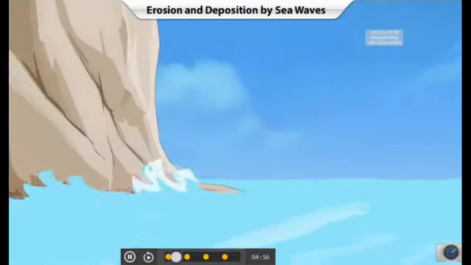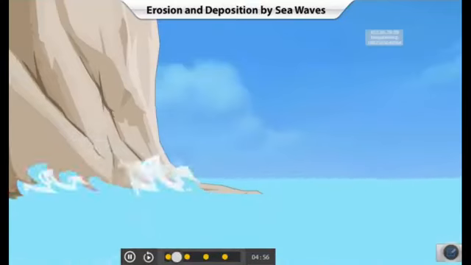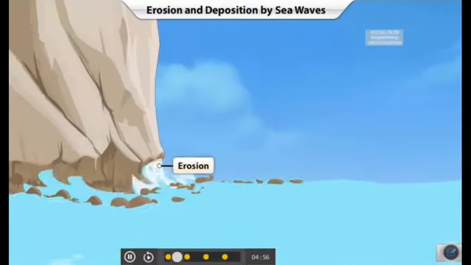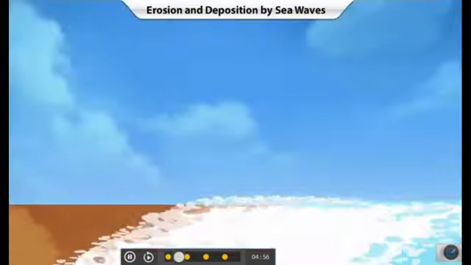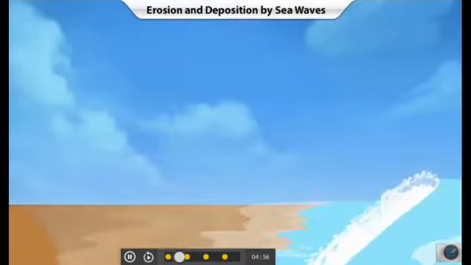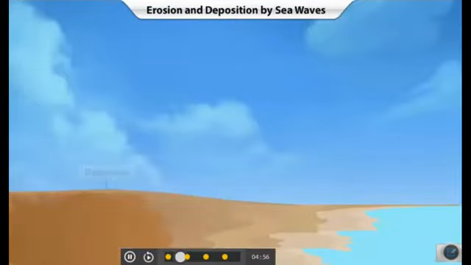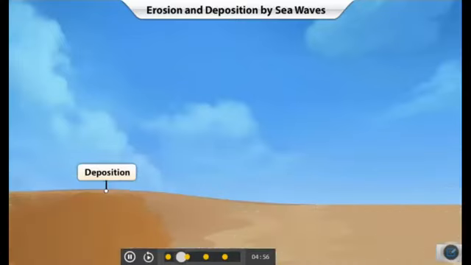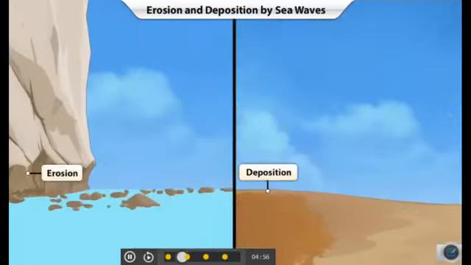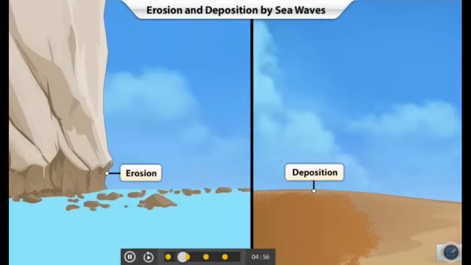In areas where sea waves hit the seashore with great force, erosion occurs. While in areas where the sea waves are not so forceful, deposition occurs. Thus, sea waves cause erosion in some places and deposition in others, and in the process create landforms.